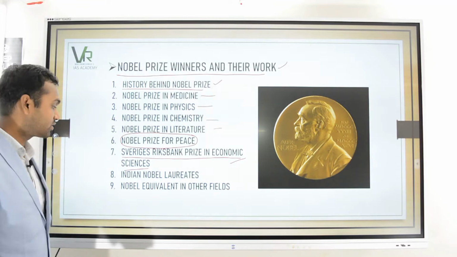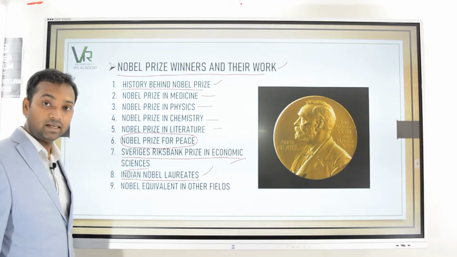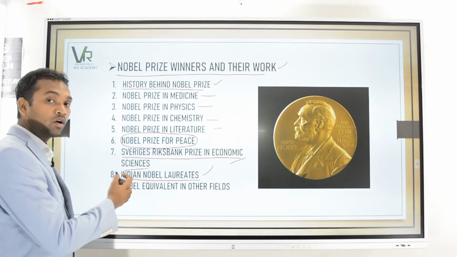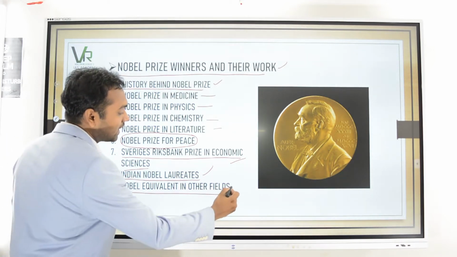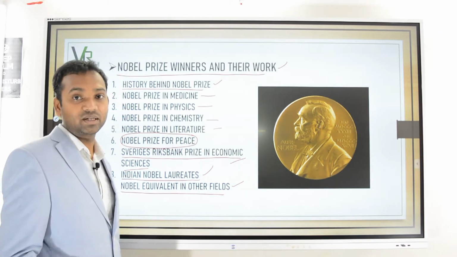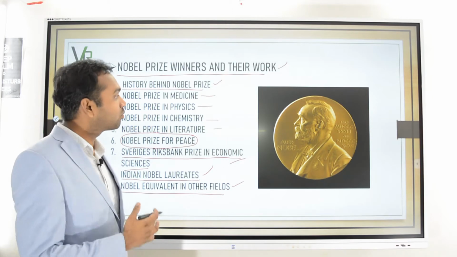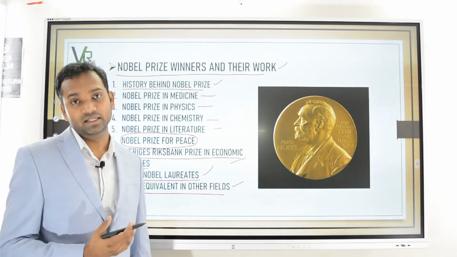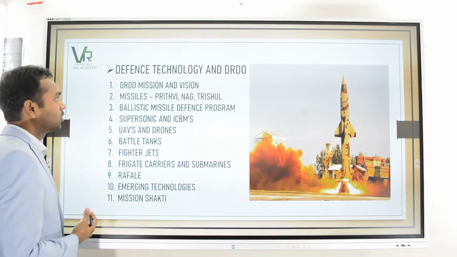in the field of economics will be dealt with, and Indian Nobel laureates also will be discussed in detail, and those of Indian origin also will be discussed. Then the Nobel equivalent in other fields, that is in the mathematics field, because there is no Nobel as such, what alternative is there, or what prize in the field of mathematics is equivalent to the Nobel Prize, all that will be discussed in this topic.